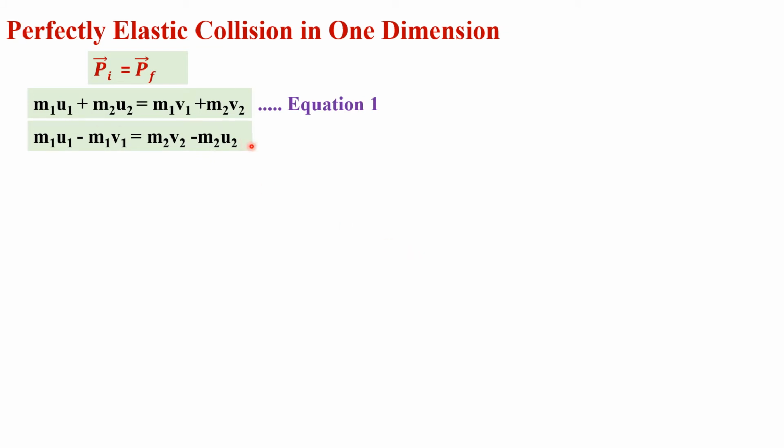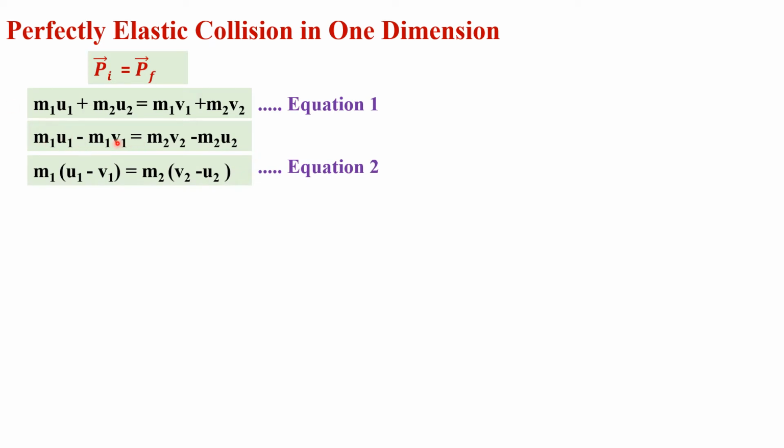We can write the terms having m1 together and we can write terms having m2 together. So we can shift this m1 v1 to the other side of the equation, so it will become negative, minus m1 v1, and we can shift this term m2 u2 to the other side of the equation, and this is positive, so it will become negative, and we will have m1 u1 minus m1 v1 is equal to m2 v2 minus m2 u2.